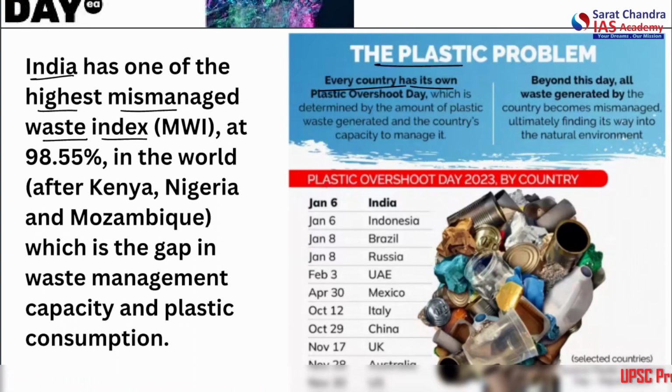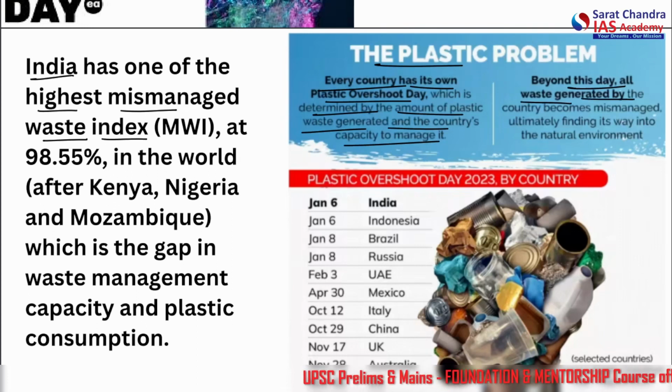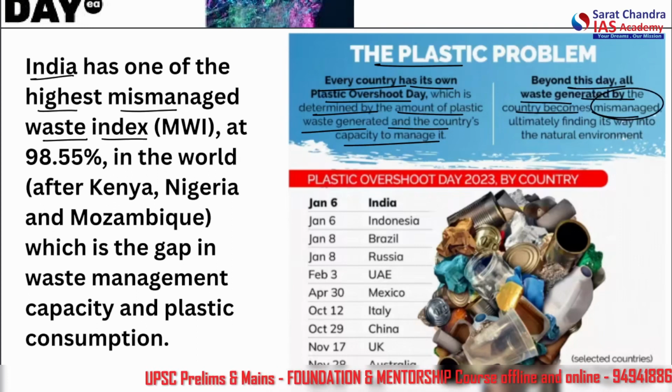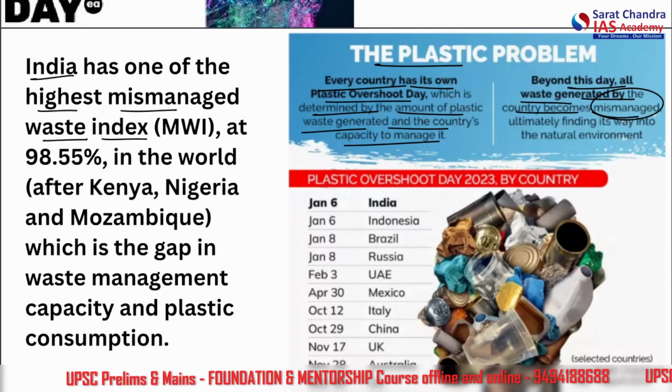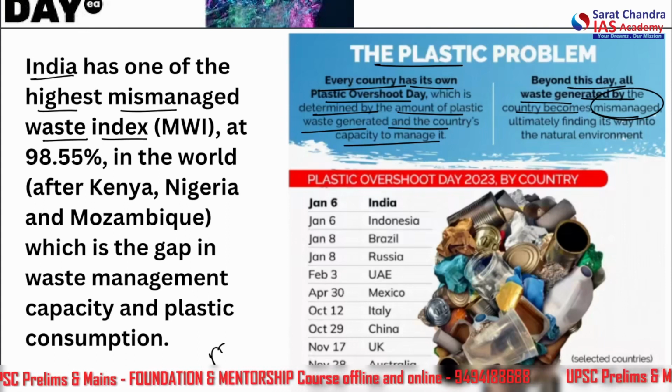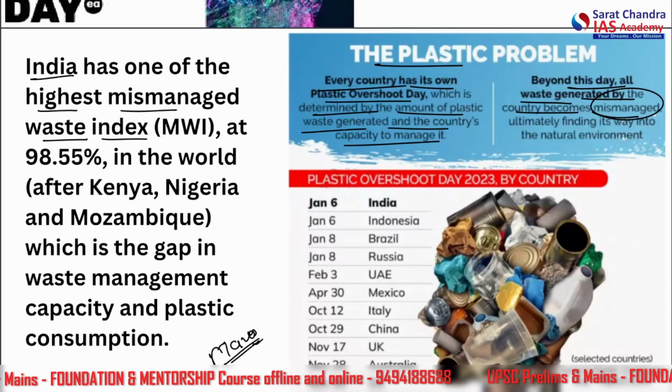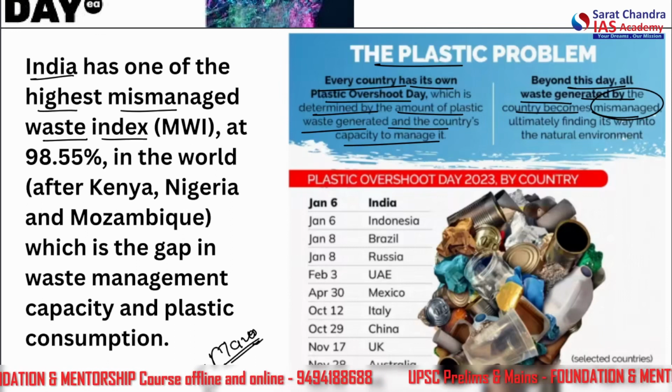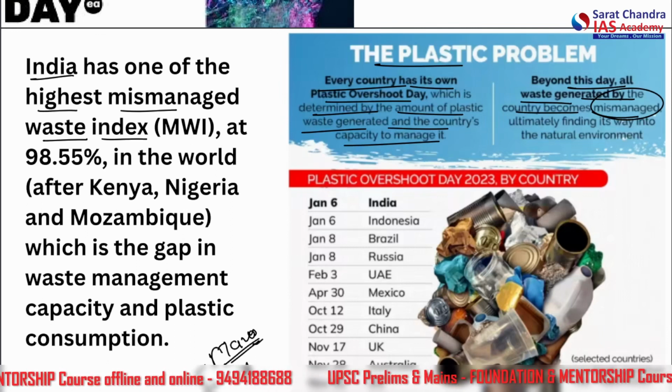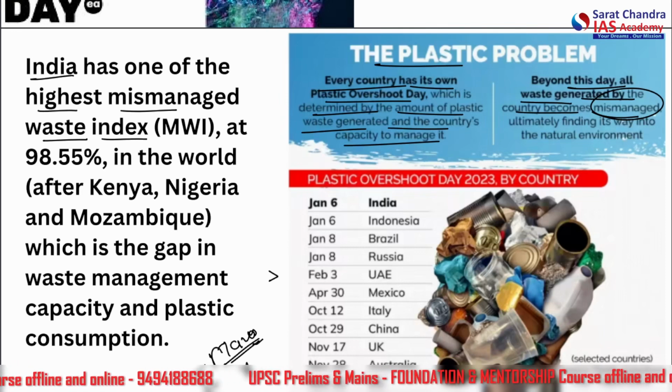Every country has its own plastic overshoot day, determined by the amount of plastic waste generated and the country's capacity to manage it. Beyond this day, all waste generated by the country becomes mismanaged. It's not that processing will stop; it is still managed eventually, but the capacity point will never be reached. The production will always lead the capacity to manage it.